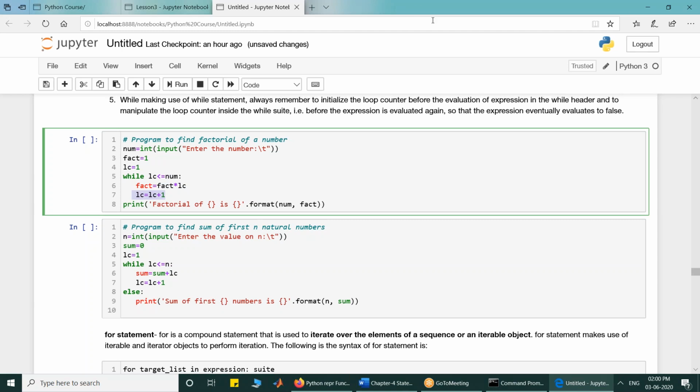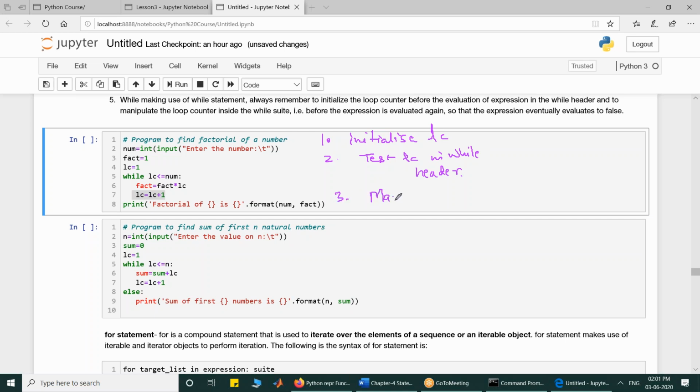So there are three things that you must do while using a while loop. First thing is initialize the loop counter. Second is test the loop counter in the while header.